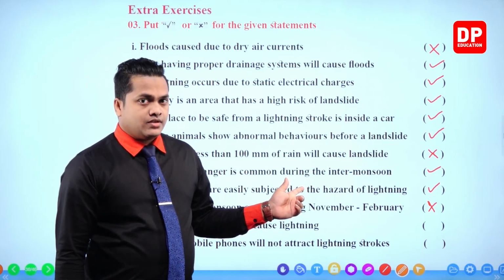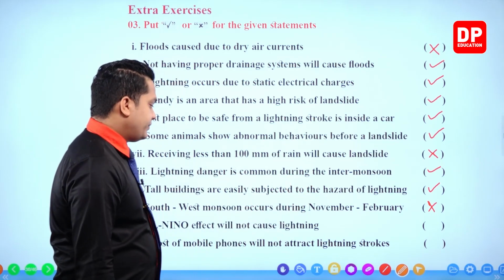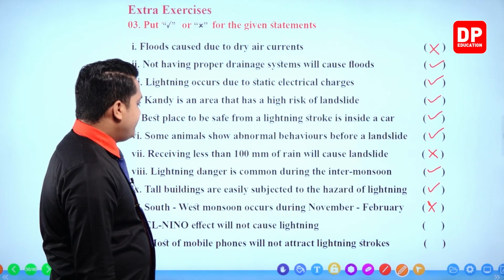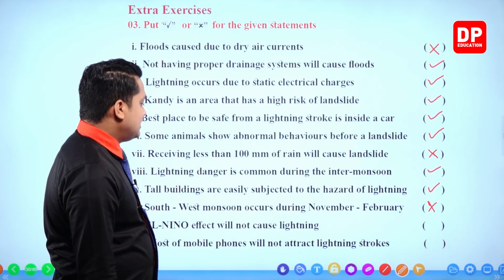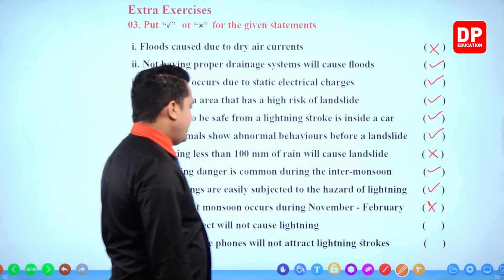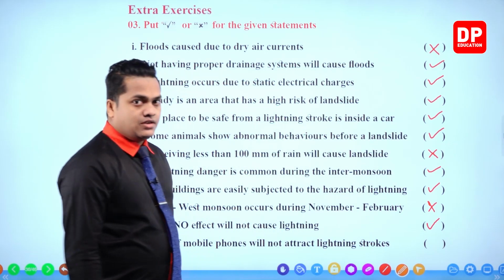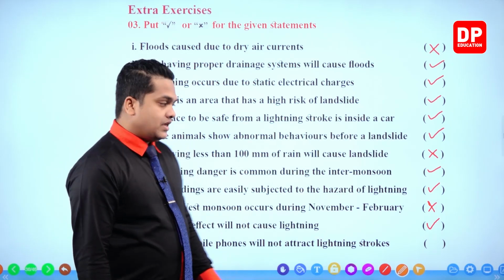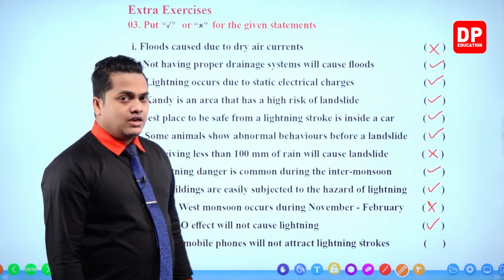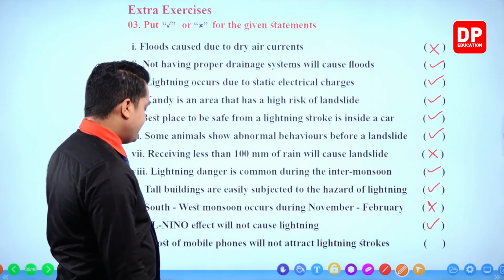Incorrect, right? Next one. El Nino effect will not cause lightning. That's correct. El Nino effect will not cause lightning, but it will cause drought. So it is correct.